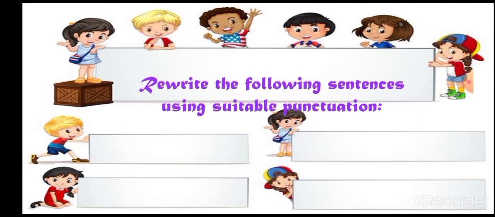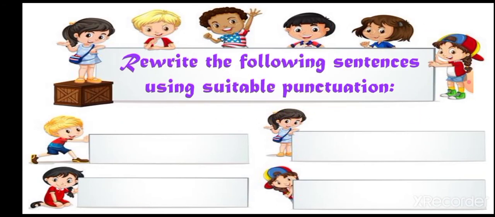Now we'll see one short exercise. What do we have to do in this exercise? Rewrite the following sentences using suitable punctuation marks. Now we have already studied punctuation marks, so we'll see when to use which. Do you have my pencil? See here, no capitalization, no full stop, no comma, no question mark, nothing has been given. We have to add them.